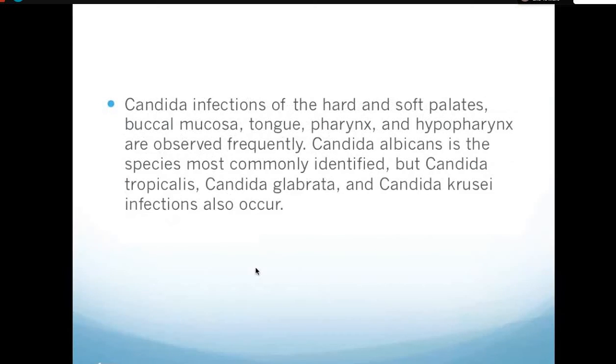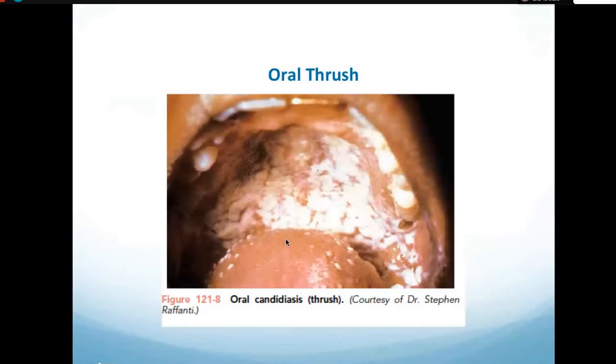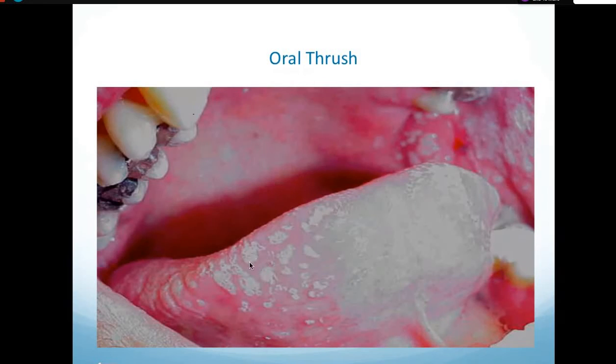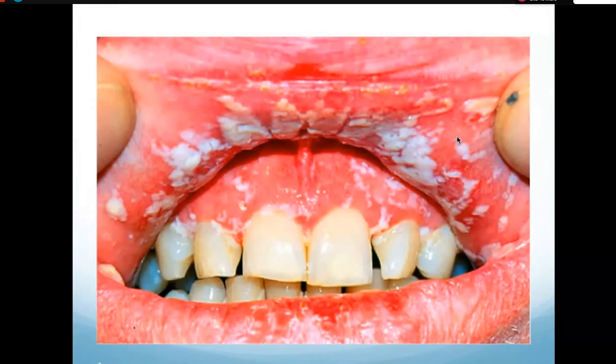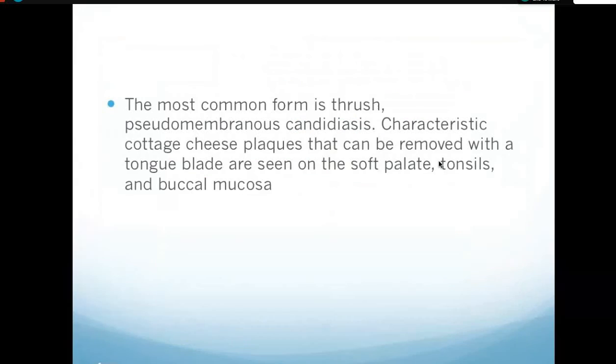So I think here you can see these patches more clearly. These patches usually contain bacteria that are present as oral flora, and the yeast Candida albicans. There is keratinized tissue, and there are neutrophils and all those things. This is another example of oral thrush.